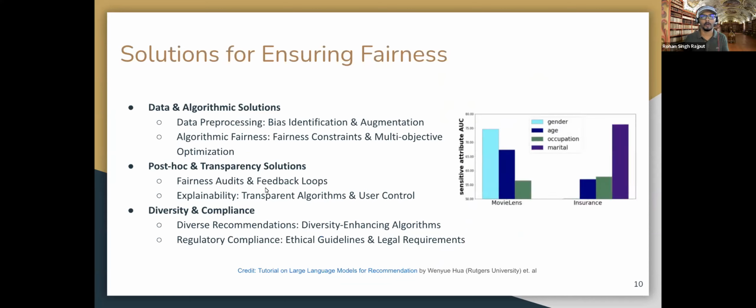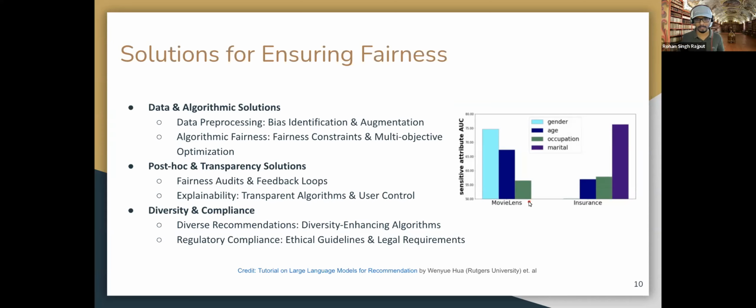Okay, so what can we do, right? These are all the problems we have discussed, and what can we do about them? One thing we can do is incorporate some kind of data and algorithmic solution. In data pre-processing, we can do bias identification or some kind of augmentation to remove some of the biases. We can also make sure that if there are sensitive attributes present in our dataset, we either remove them or handle them carefully.